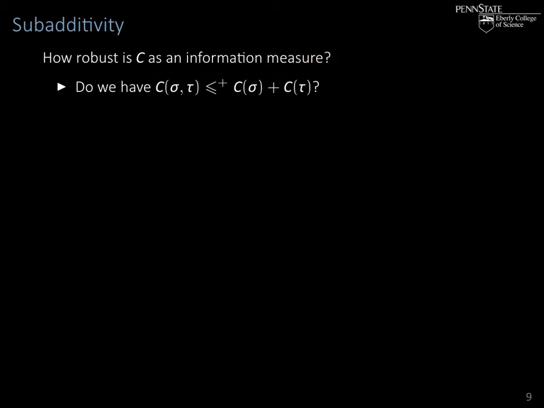One of the properties we would like it to have, if it reflects information somehow, concerns the information contained in a pair sigma tau. We write C of sigma tau to make this more readable; this is just C of the coded pair sigma tau.